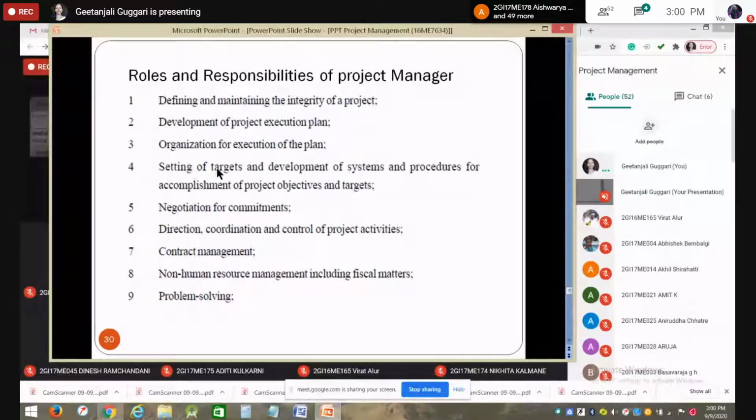Then setting of the targets and development of the systems and procedures for accomplishment of the project objective. You need to set a target. That is what we defined in scheduling. Ordering will take around 4 months, and by this time we will be able to complete.